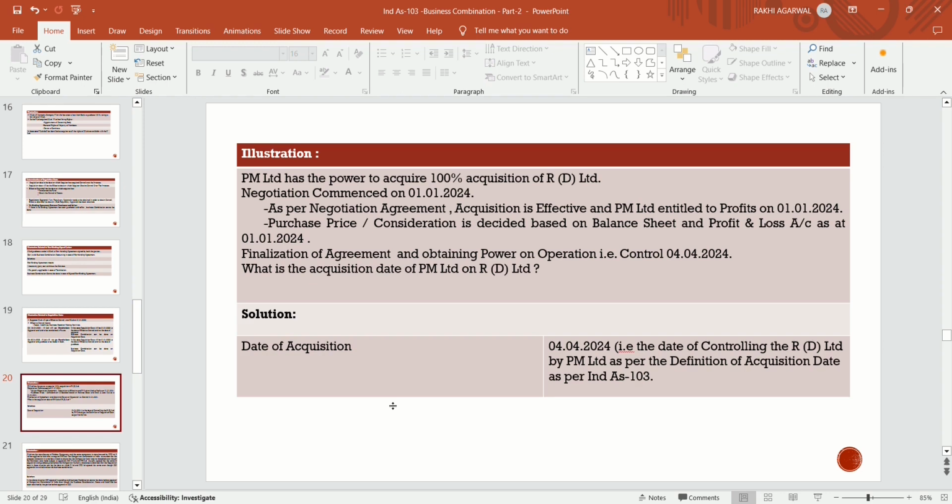Acquisition date is not the date of negotiation. It is the date when they actually get the power to control the operations of RD Limited. That is on 4th April 2024. That is the date of controlling of RD Limited by PM Limited, as per the definition of acquisition date in Ind AS 10. They actually obtain control over the operations of RD Limited. That date is the date of acquisition.